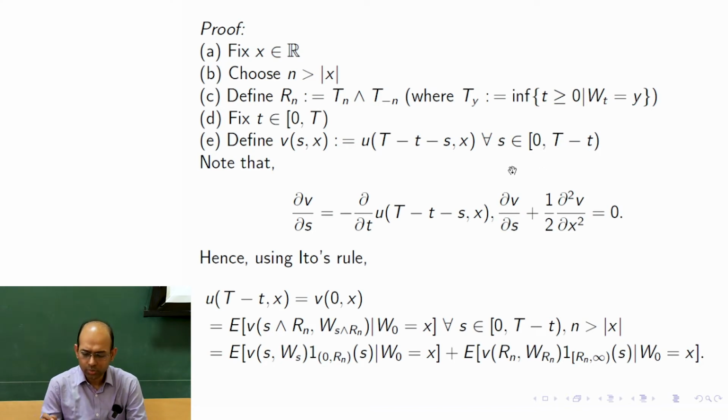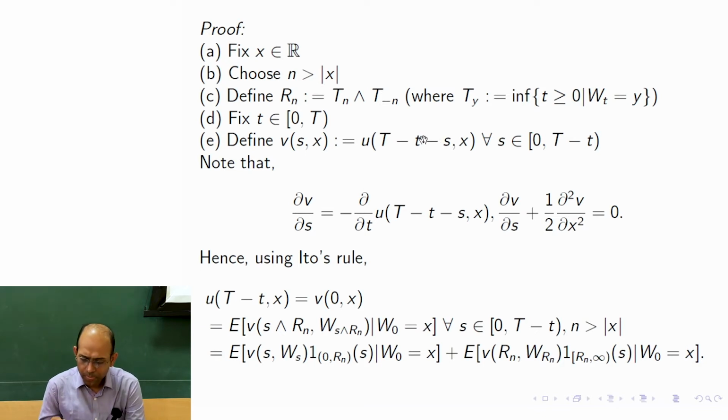So what we are doing is that we have fixed t, of course, we have fixed x, of course, but now we are defining a function v on the interval closed 0 to open capital T minus small t, so that when small s is 0, then I am going to get u(T - t). When s is approaching the endpoint capital T minus small t, then this argument would approach 0. Although u at 0 is not defined, this variable argument would go to 0.